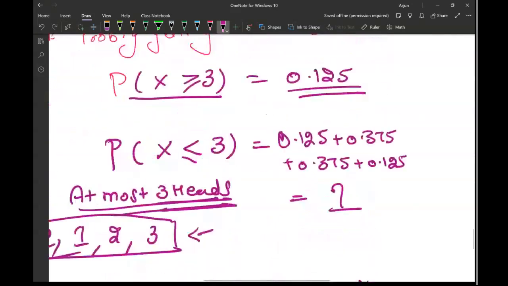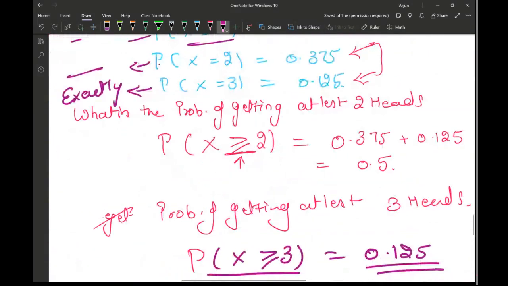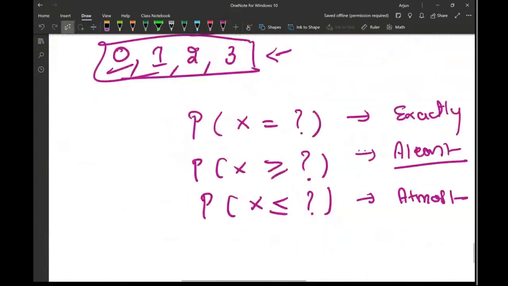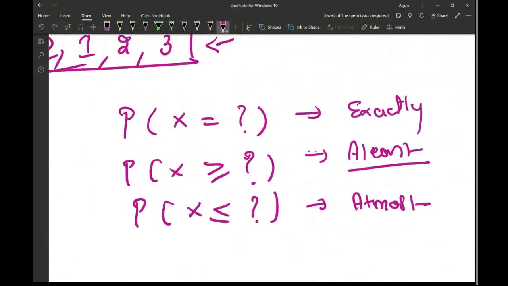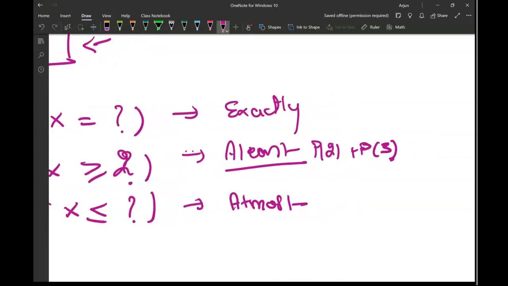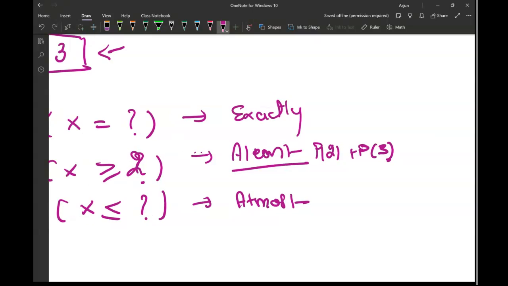So down here, what I did was I just straight away got the values and wrote them as they are. For at least 2, I would say probability of 2 plus probability of 3. That was very easy. But I wanted to tell you that we can write it another way, because we will need that in future problems.